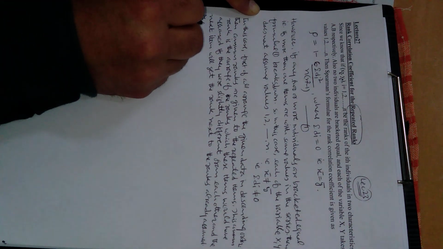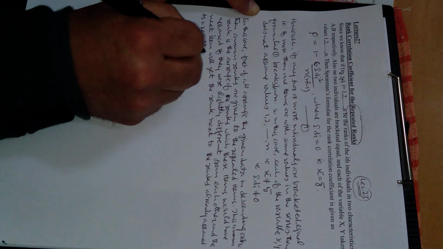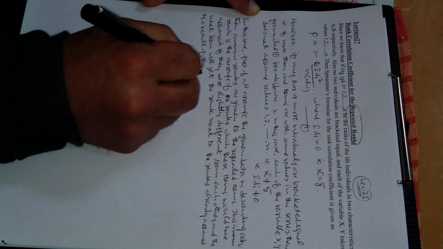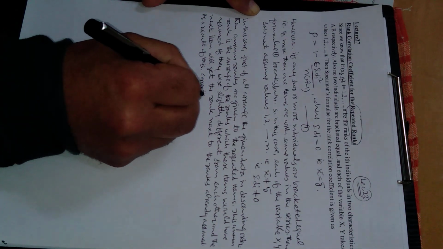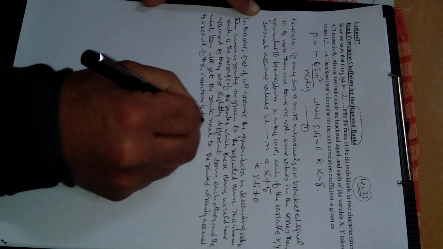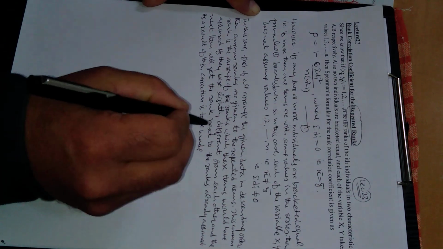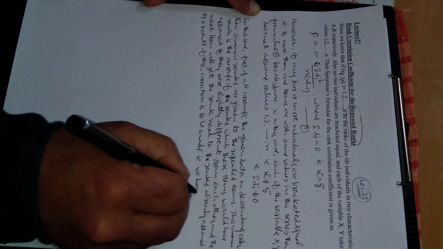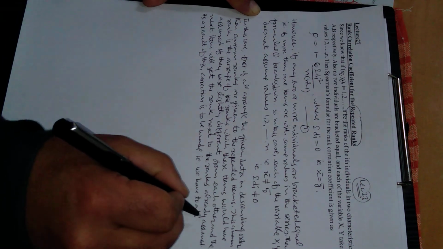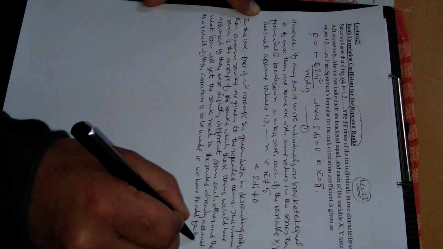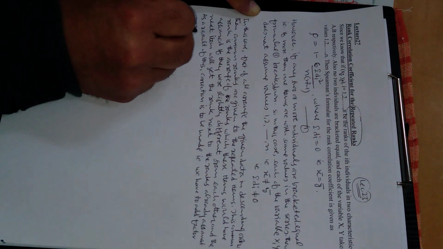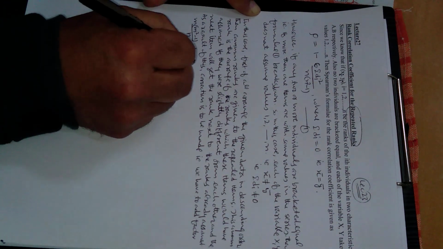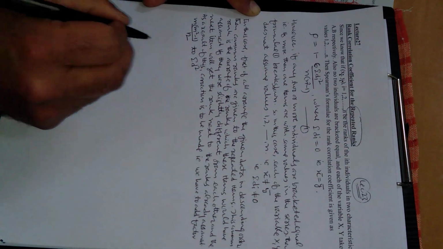As a result of this, correction is to be made. That is, we have to add the factor m square minus 1 divided by 12 to summation d square.